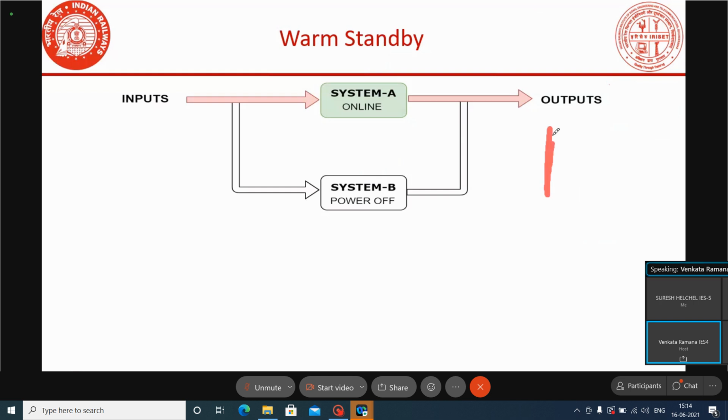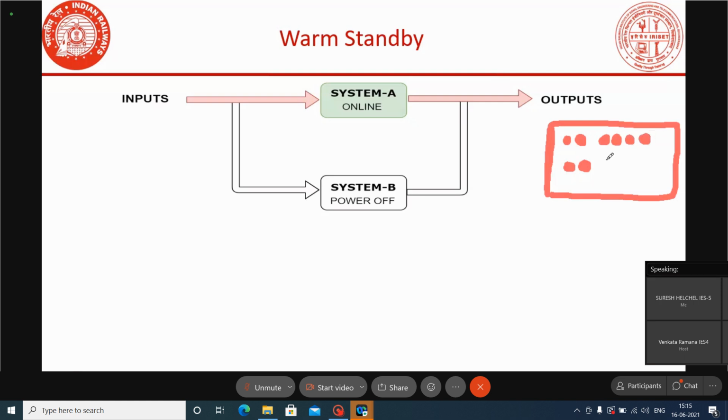We require the input field gear status, and we require the output bit status, and we require some internal bits also. Like in relay interlocking, we have some internal circuits like UCR, ASR, TSR, UIR, no? Even in the interlocking here, these bits are used, and the bit status will change according to the inputs and outputs. The internal bit status is used to change according to the interlocking.